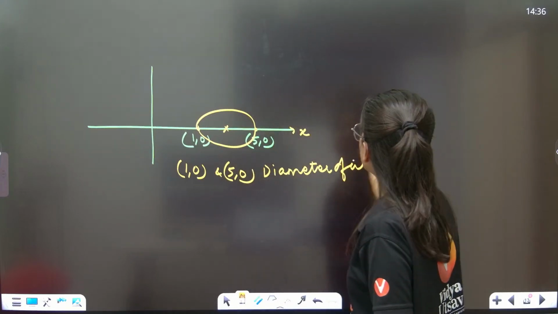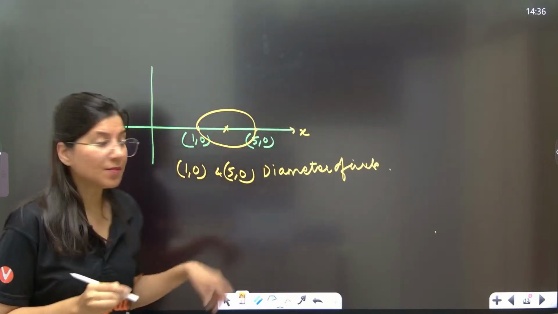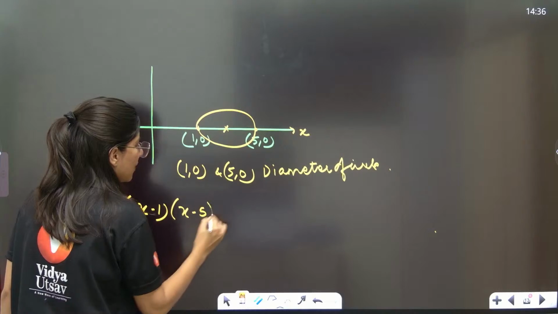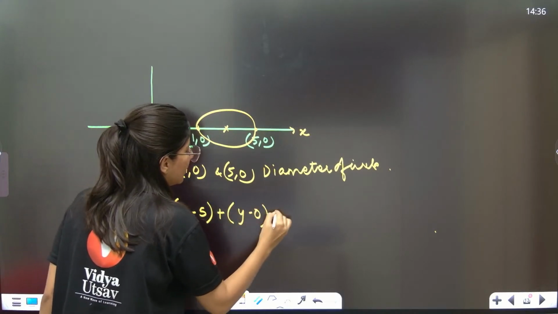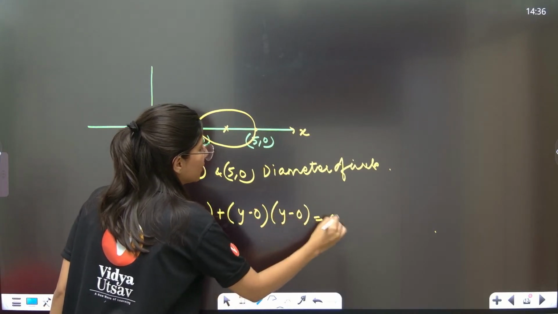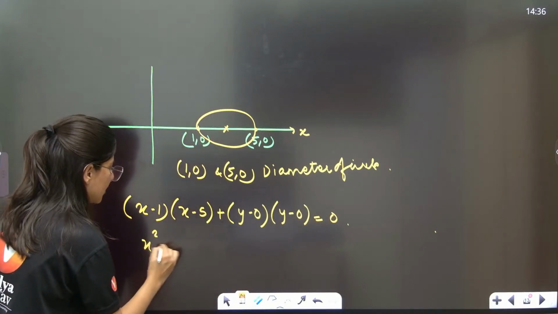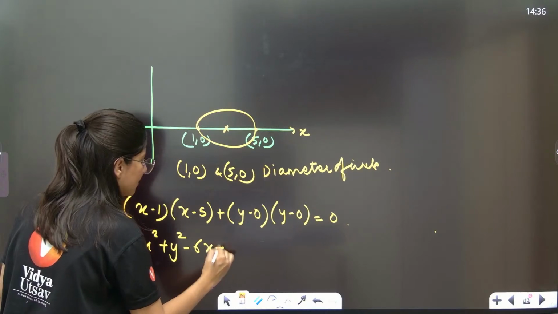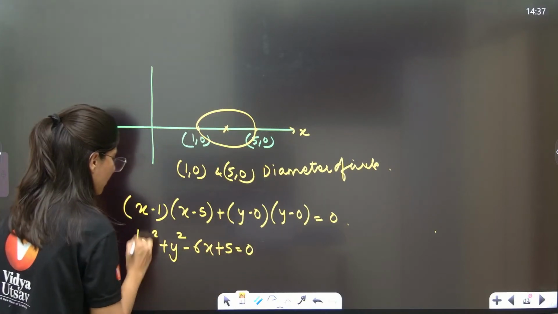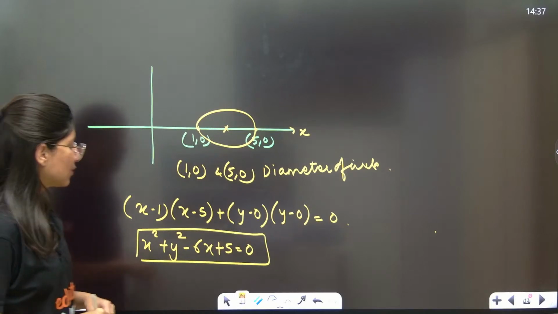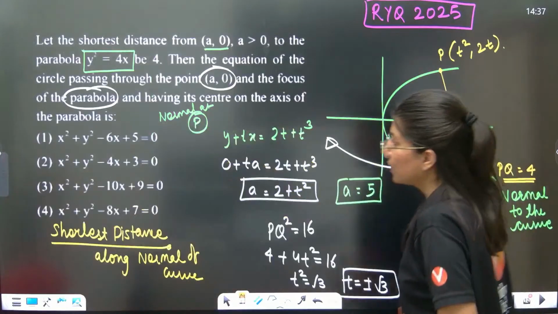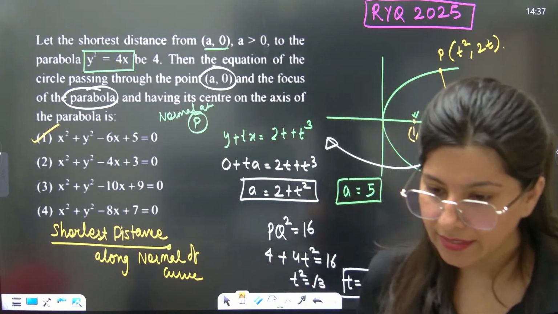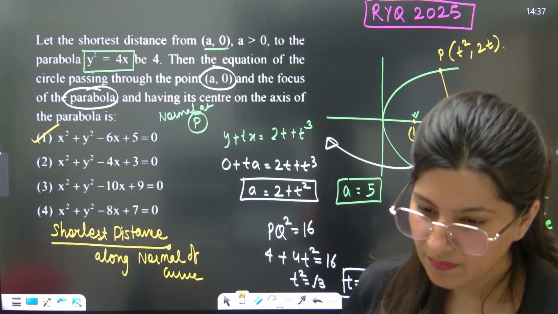So the diametric form of circle, do you remember? (x minus x1)(x minus x2) plus (y minus y1)(y minus y2) is equals to 0. This is the equation of circle: x square plus y square minus 6x plus 5 is equals to 0. Then we have option A as the correct answer. Got it? Clear?